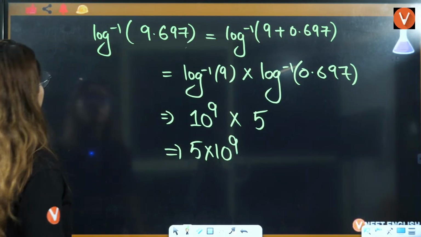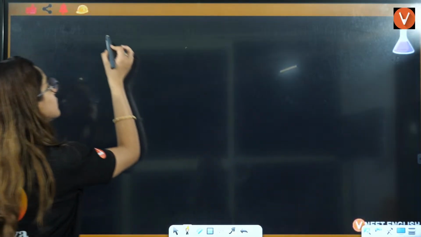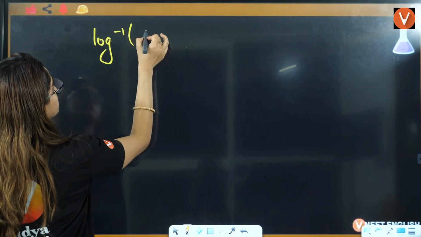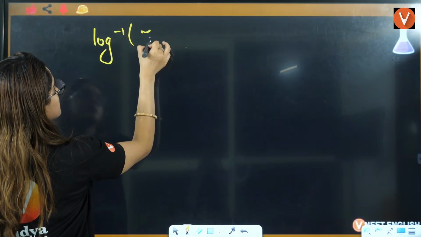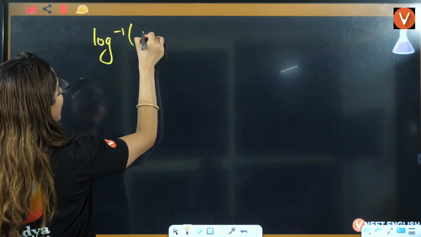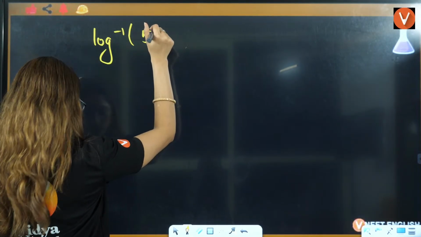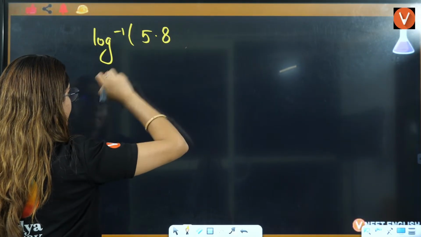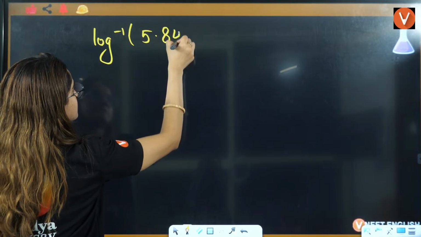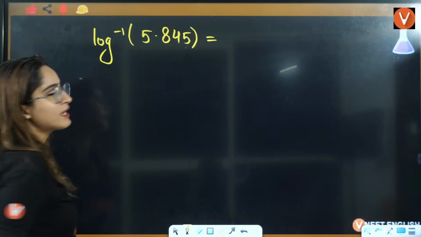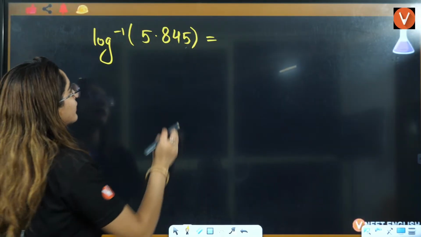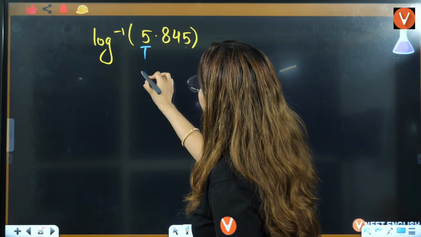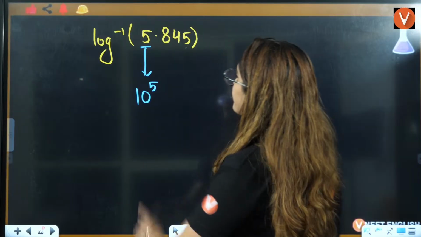Now I'll tell you how to directly solve this, right? Let's say you have log inverse of 5.8451. How will you directly solve it? Directly, this value will be converted to 10 raised to the power 5, the part before the decimal.